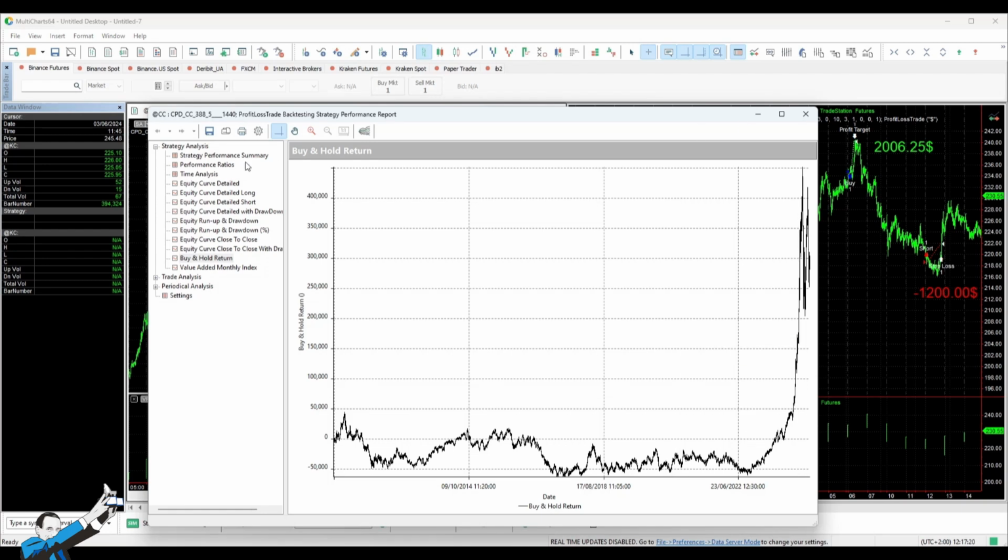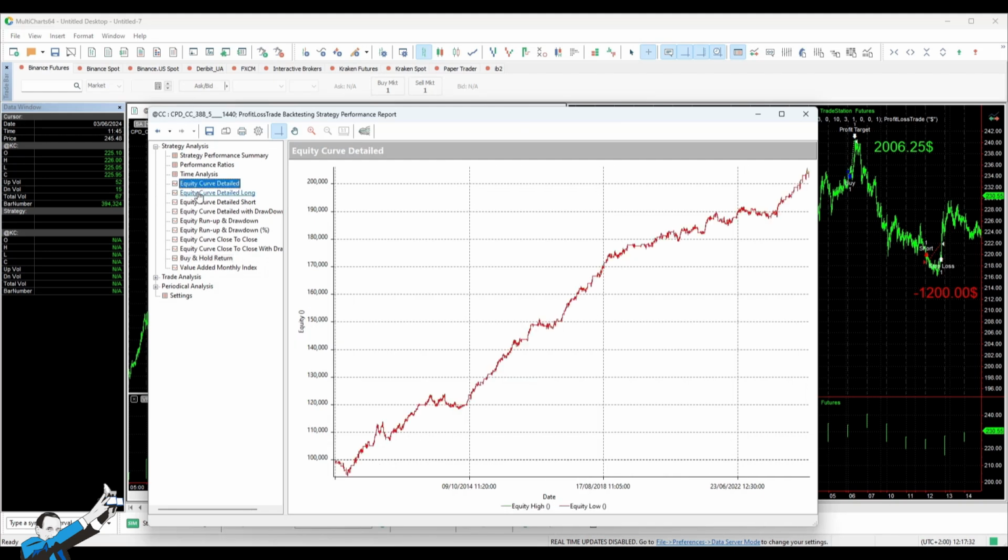Back to the system I want to share today. As I said, it rides short-term trends, so with this strategy we capitalize on cocoa's mini trend. Let's have a look at the equity curve. As you can see, it looks very different from the curve of the buy and hold approach.